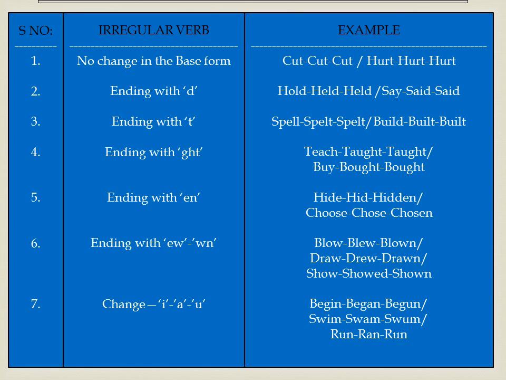Buy, bought, bought. A few verbs are different in 3 forms: hide, hid, hidden; blow, blew, blown; show, showed, shown; begin, began, begun; run, ran, run. Better refer to a dictionary and prepare a tense chart consisting of 500 to 1000 verbs. Spell them, pronounce them and learn them by heart. This would help you to master the tense.